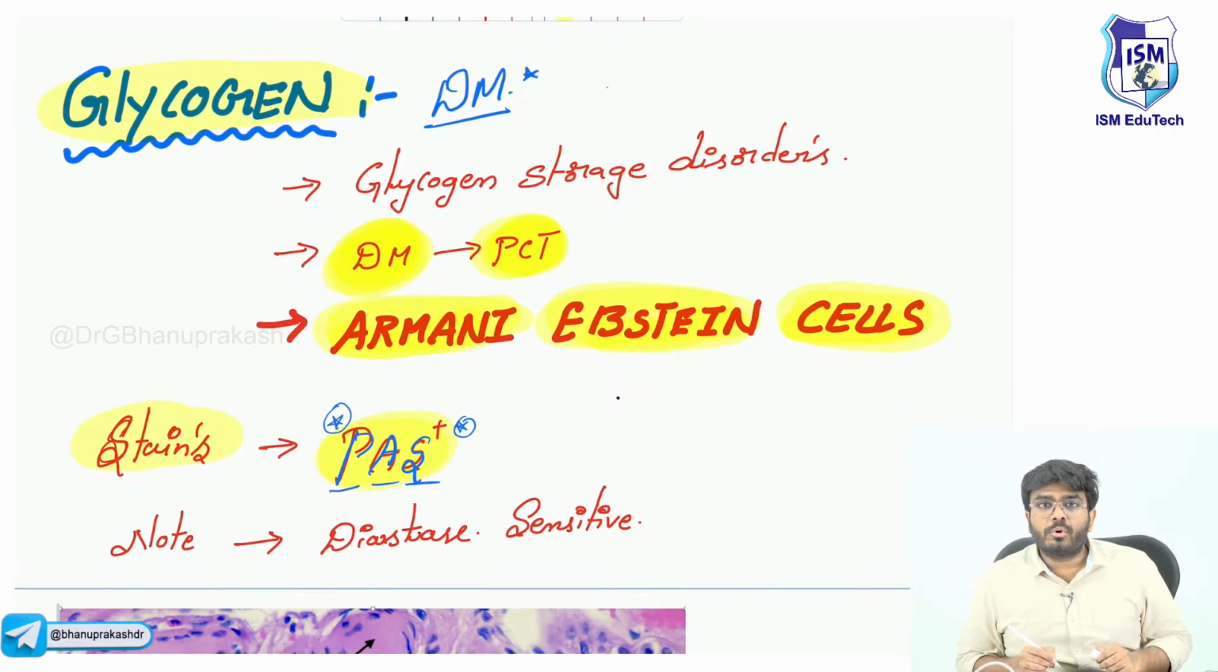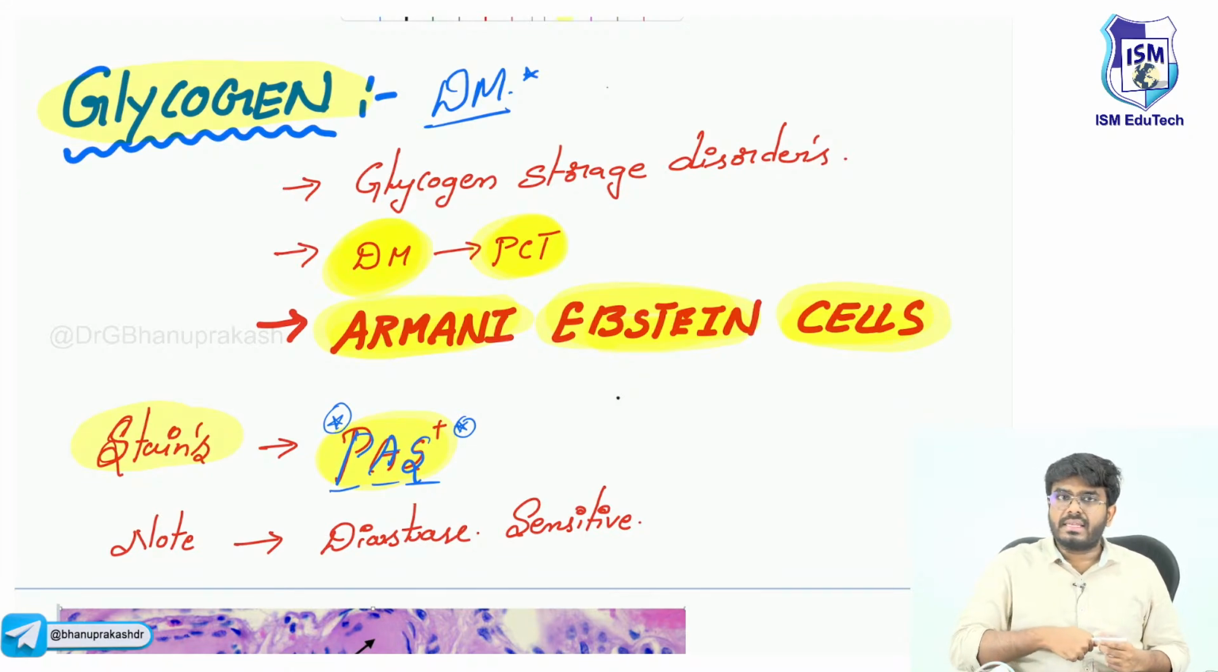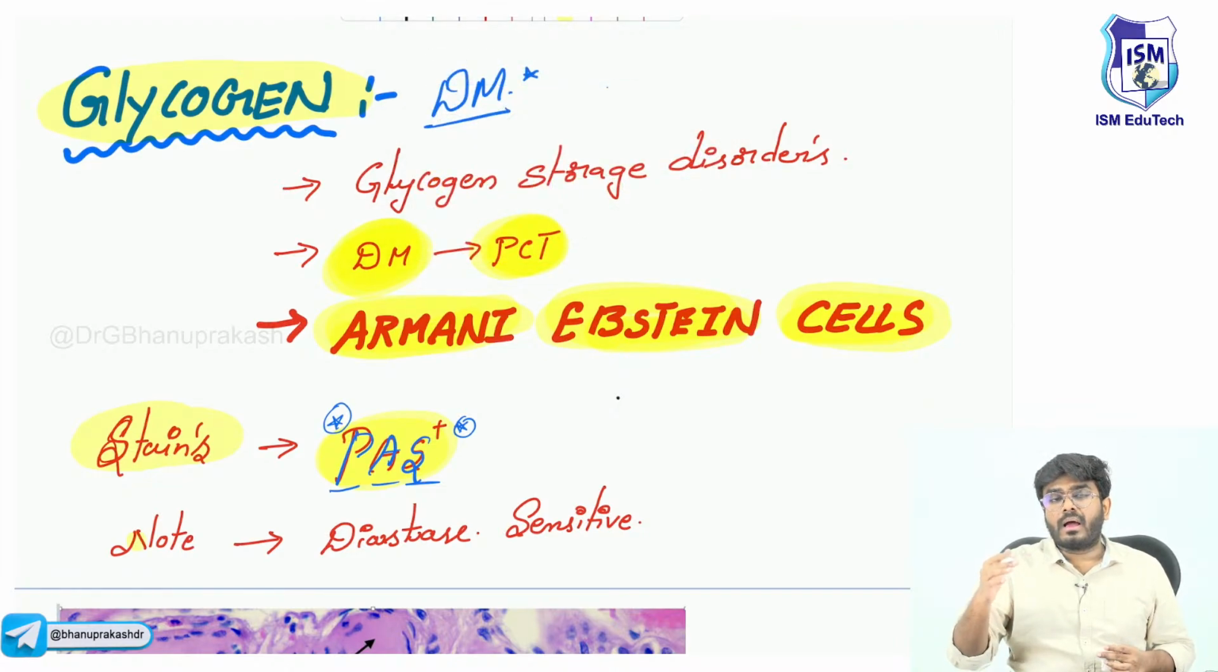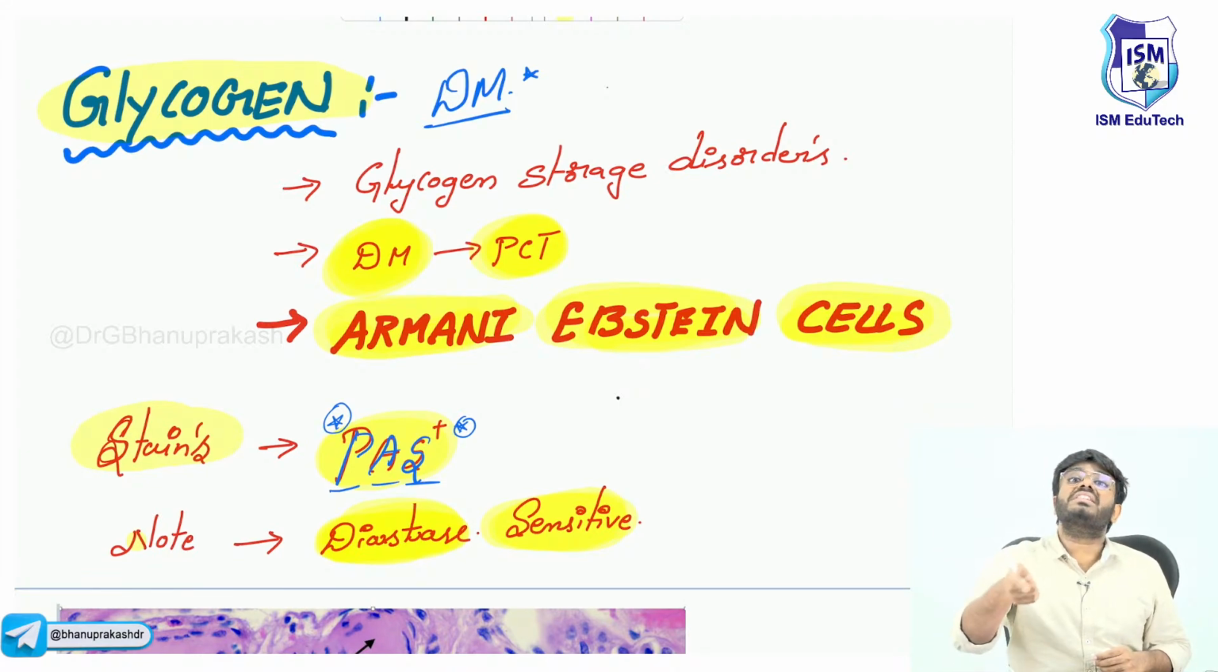One important point about glycogen is that it will take the PAS stain and come pink in the stain. Wherever there is glycogen, if you put PAS stain, the glycogen will come in pink color. But one thing you should know for understanding another concept later: this glycogen is diastase sensitive. Diastase is an enzyme. When you put diastase over there, the glycogen will be dissolved and go out of that area. So glycogen is PAS positive, but diastase sensitive.